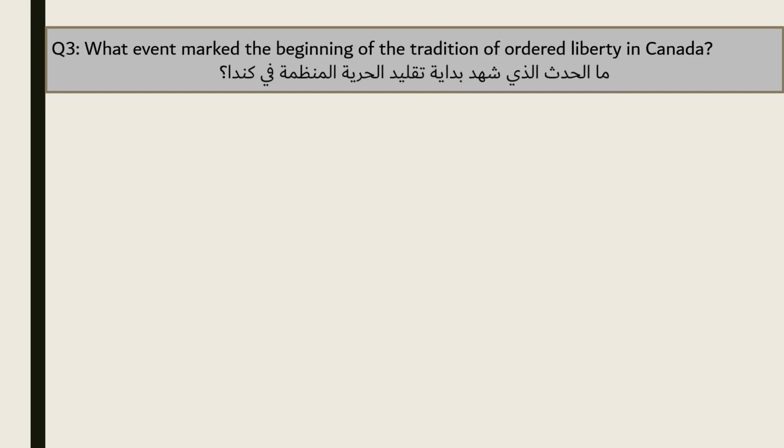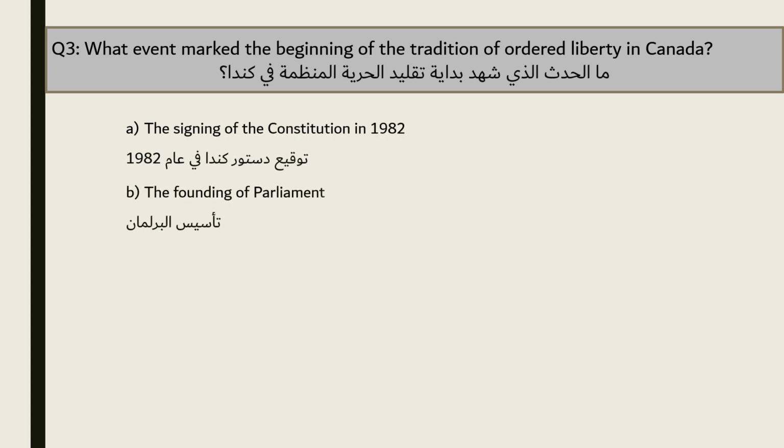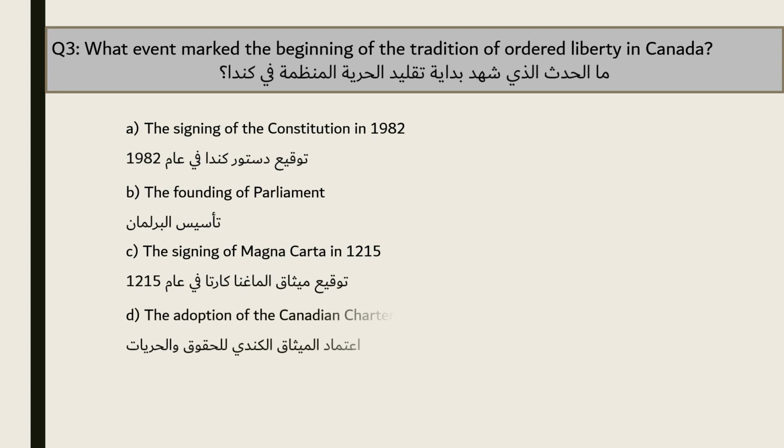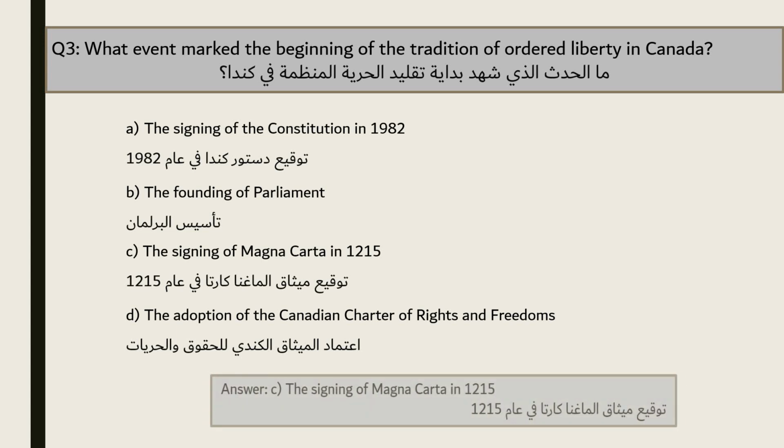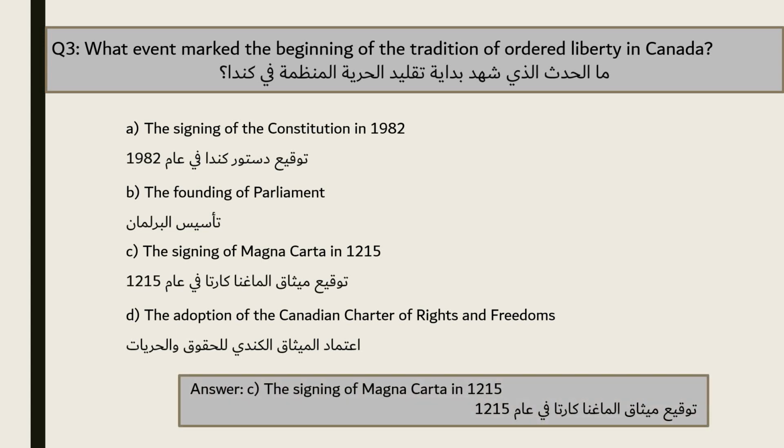Question 3. What event marked the beginning of the tradition of ordered liberty in Canada? A. The signing of the Constitution in 1982. B. The founding of Parliament. C. The signing of Magna Carta in 1215. D. The adoption of the Canadian Charter of Rights and Freedoms. The answer is C. The signing of Magna Carta in 1215.